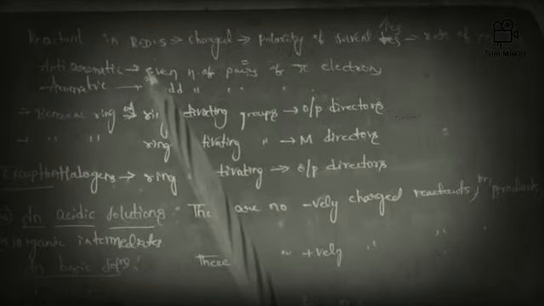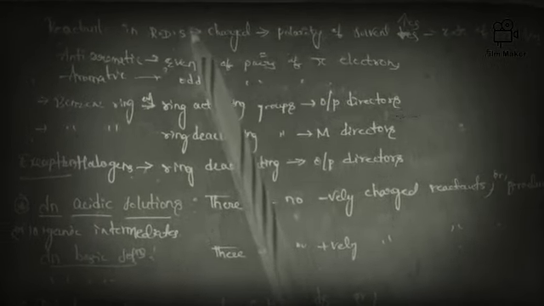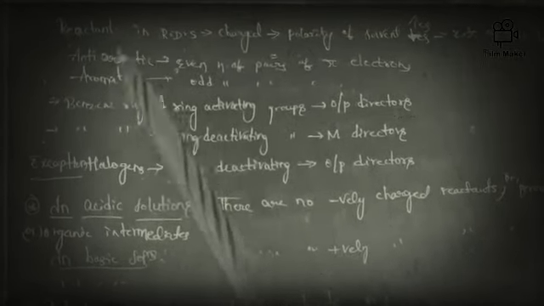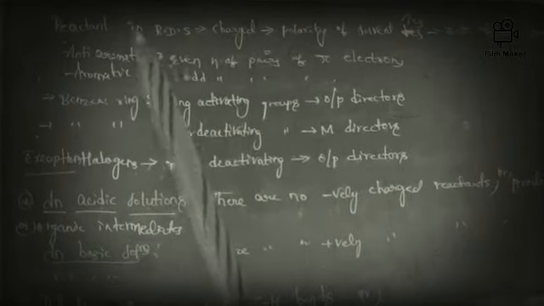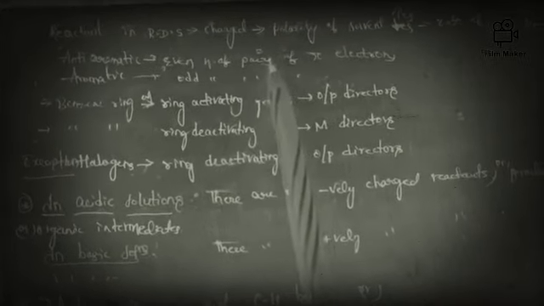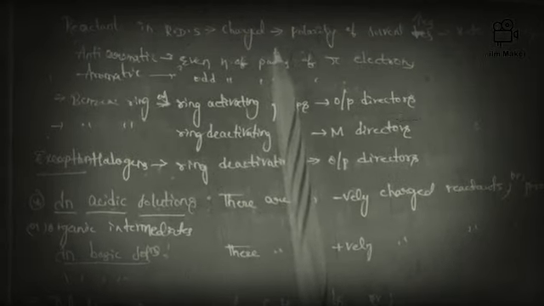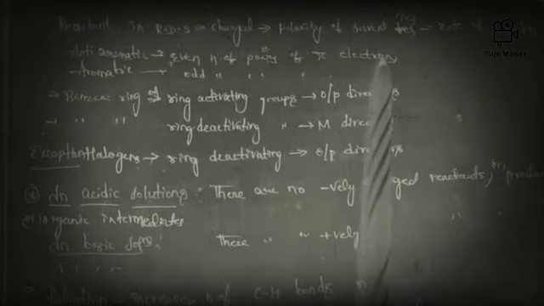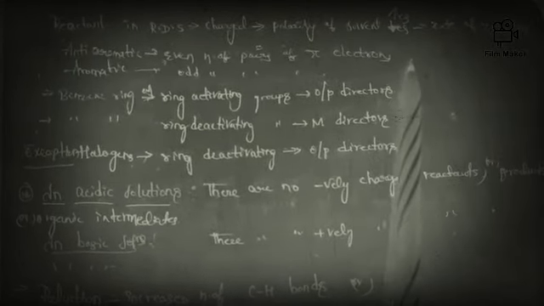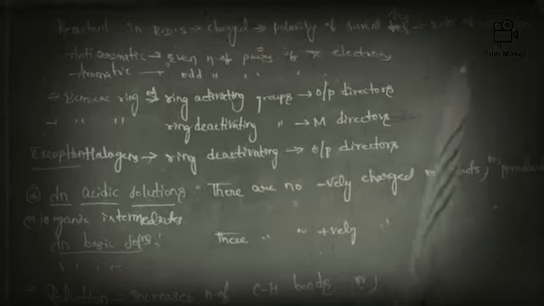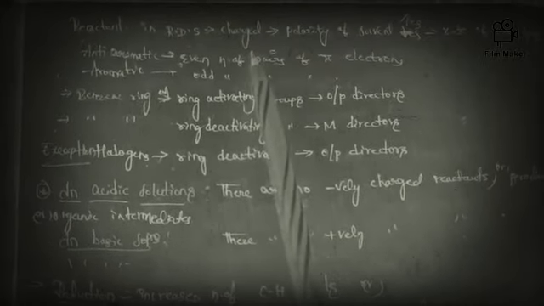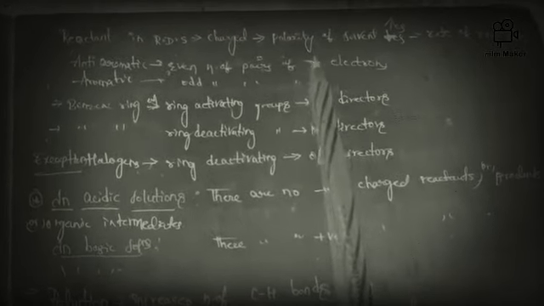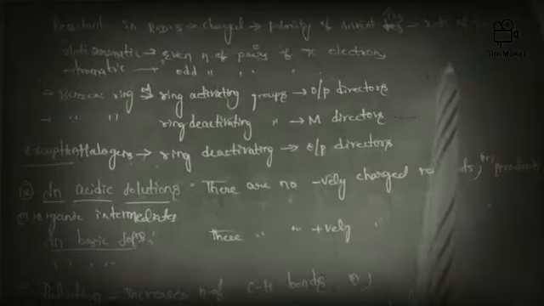We have an idea about the rate determining step. In the rate determining step, if the reactant is charged, the polarity of the solvent increases. If the polarity of the solvent increases, the rate of reaction decreases. Just try to remember these points, friends. If the charge is present, polarity of the solvent increases; if polarity is more, rate of reaction decreases.